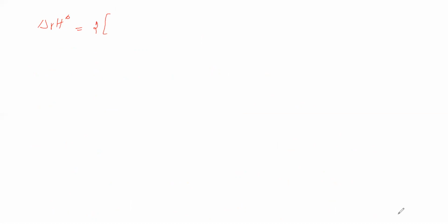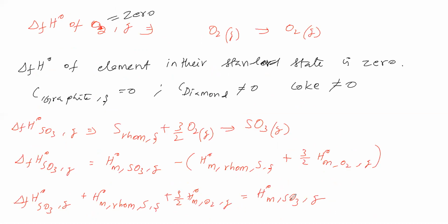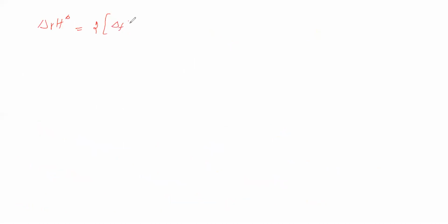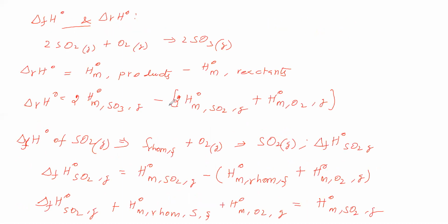Now we have to substitute H naught M SO3 gas. This is equal to delta f H naught SO3 gas plus H naught M rhombic sulfur plus 3 by 2 H naught M O2 gas. This we will substitute. So now we have delta f H naught SO3 gas plus H naught M rhombic sulfur solid plus 3 by 2 H naught M O2 gas. Next, minus this 2 into H naught M SO2 gas we have to substitute.